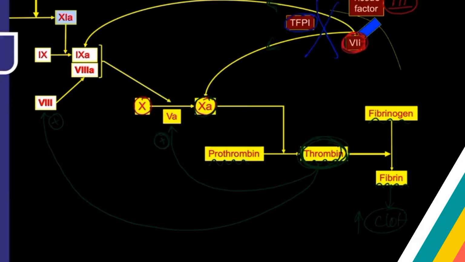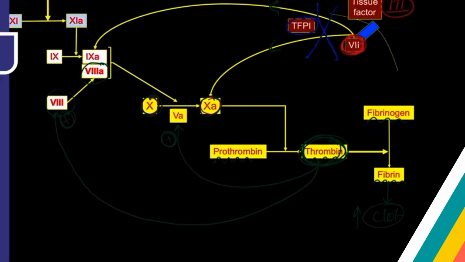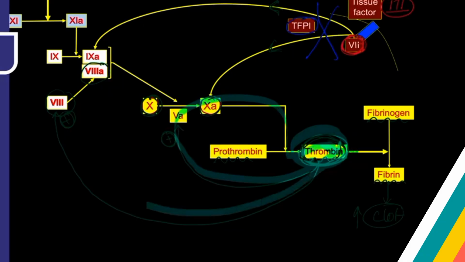Why? This thrombin is stimulating factor 5. Factor 5 can activate factor 10. This thrombin is stimulating factor 8. Factor 8 can activate factor 9, and then it will activate factor 10. So now I can understand that whenever you generate a little amount of thrombin, the coagulation pathway will keep moving in this direction.